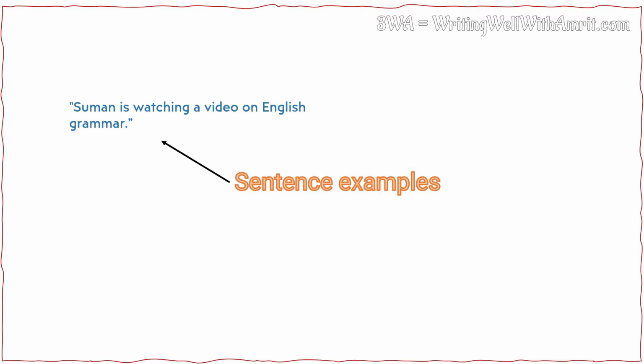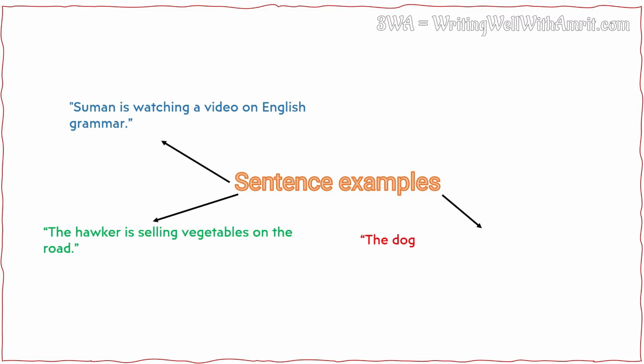For the time being, just make a note that a sentence is a set of words that conveys a message as clearly as possible. Here are some examples of sentences. Suman is watching a video on English grammar. The hawker is selling vegetables on the road. The dog is barking from the balcony.